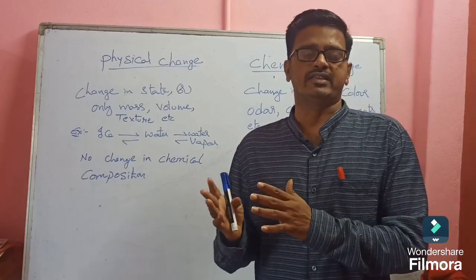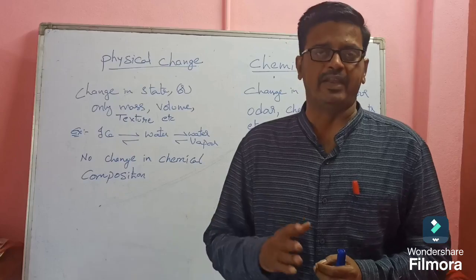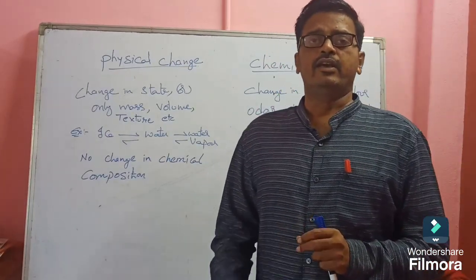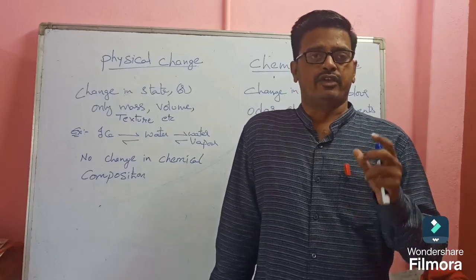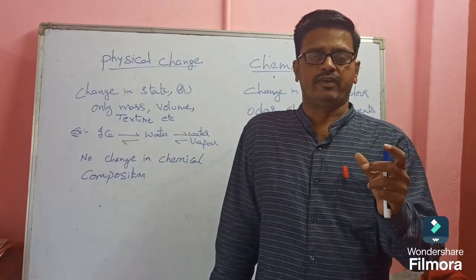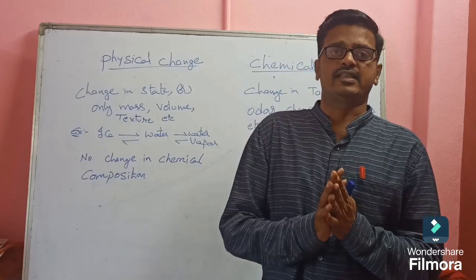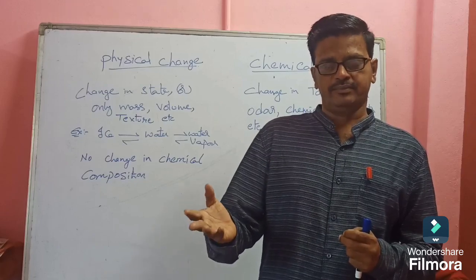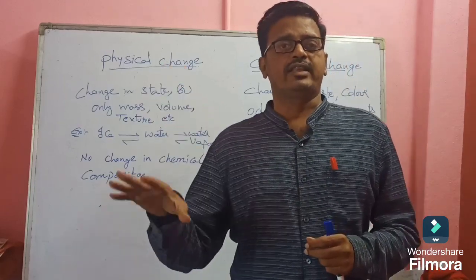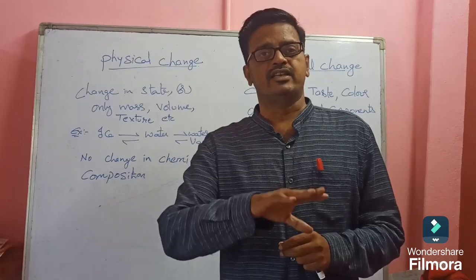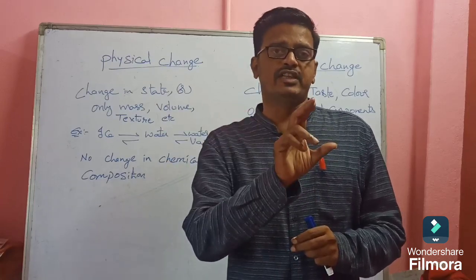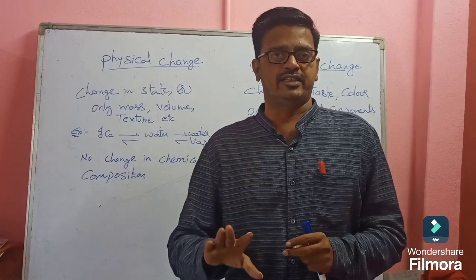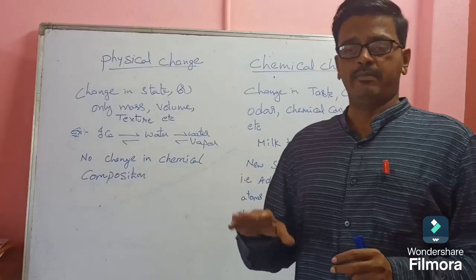So what difference we have to understand? In temporary change, the original substance can be regained. Understand that? So what is meant by regain? If you take ice, for example, and keep it in an open place, ice changes into water. Then if we take the water and put it in the freezer, water again changes into ice. So the original substance will be regained. These types of changes are called temporary changes. Understand everyone?